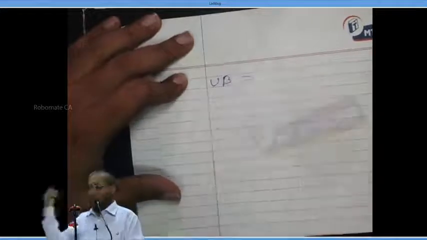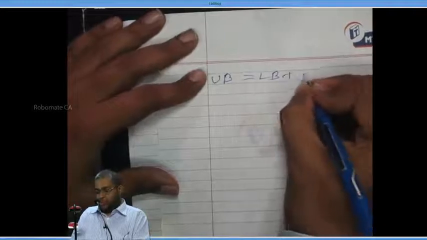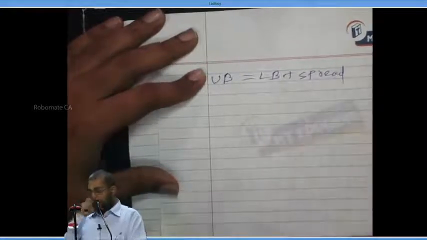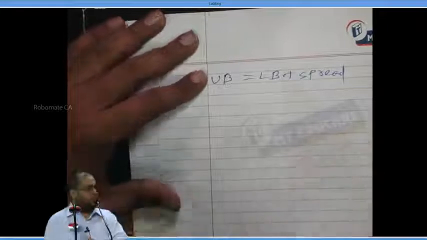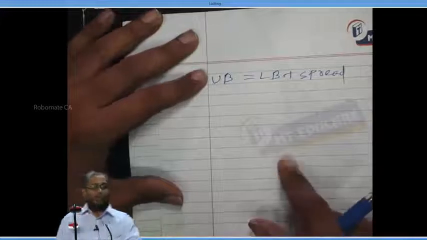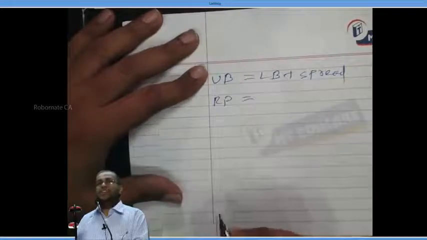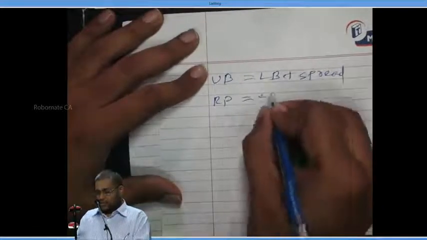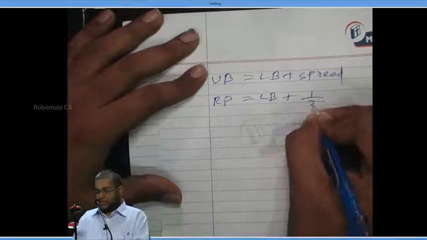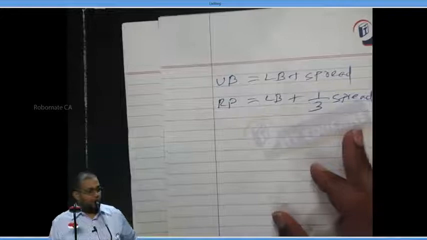Upper bound is equal to lower bound plus spread. Return point is equal to lower bound plus 1 by 3 spread.